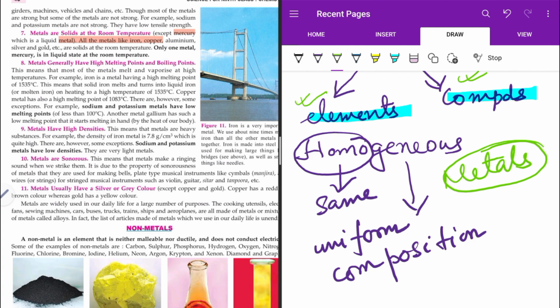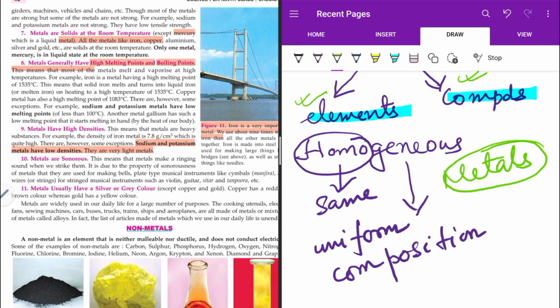Now, metals generally have high melting and boiling point. Okay, so they are having high melting point and boiling point. That means they are very closely packed. The interaction between the metal particles are quite strong, for which they have high melting points and boiling points. And due to this close packing of the metals, their densities are also quite high. Now, sodium and potassium, they are soft metals and so they have low densities and they are light metals.